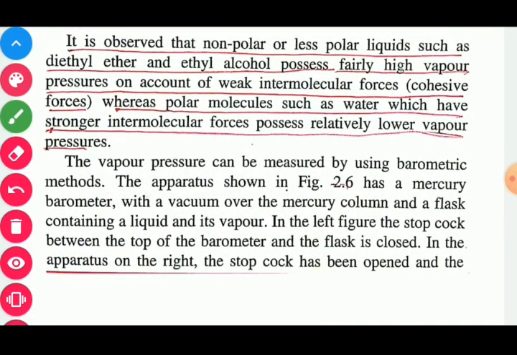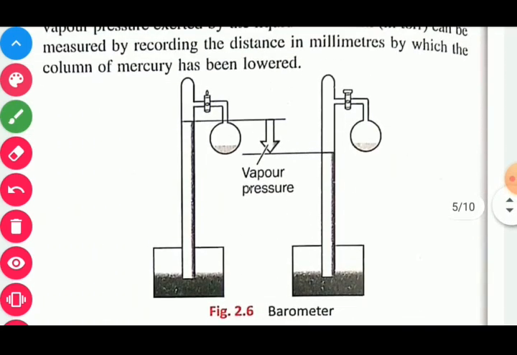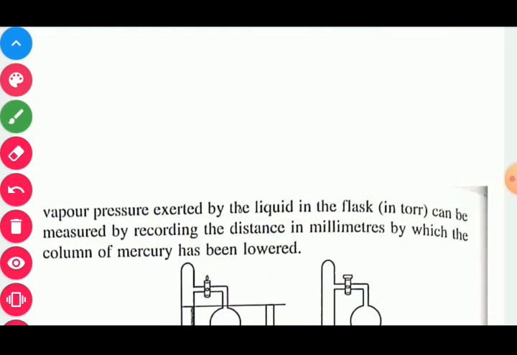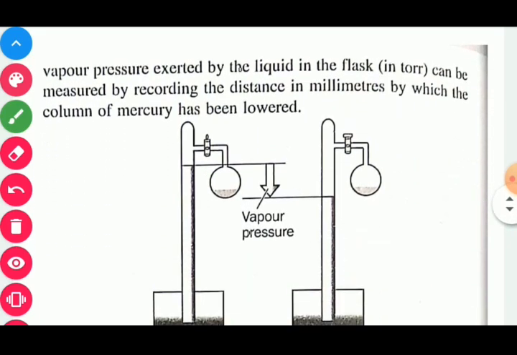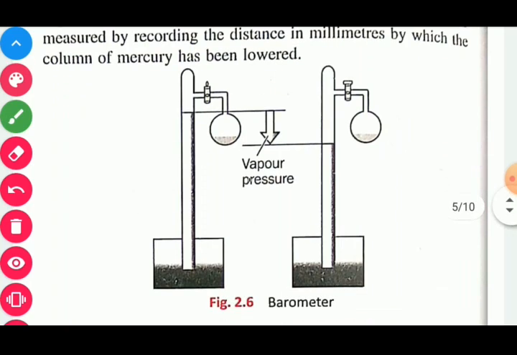The vapor pressure can be measured by using the barometric method. The apparatus given here is used to measure the vapor pressure. Vapor pressure exerted by the liquid in the flask can be measured by recording the distance in millimeters by which the column of mercury has been lowered. So here this distance indicates the vapor pressure of the liquid.